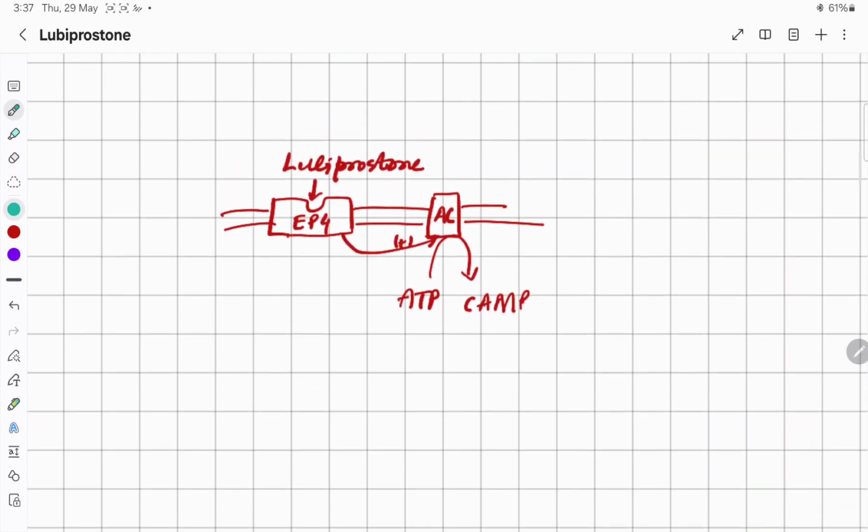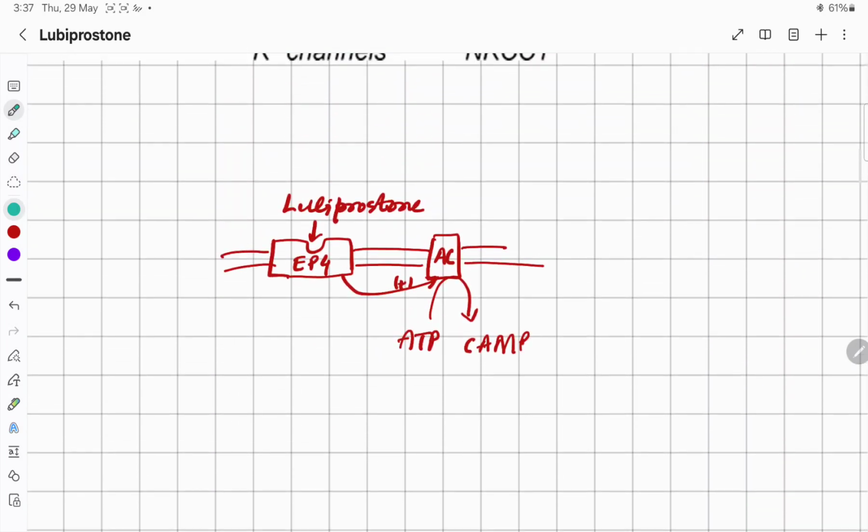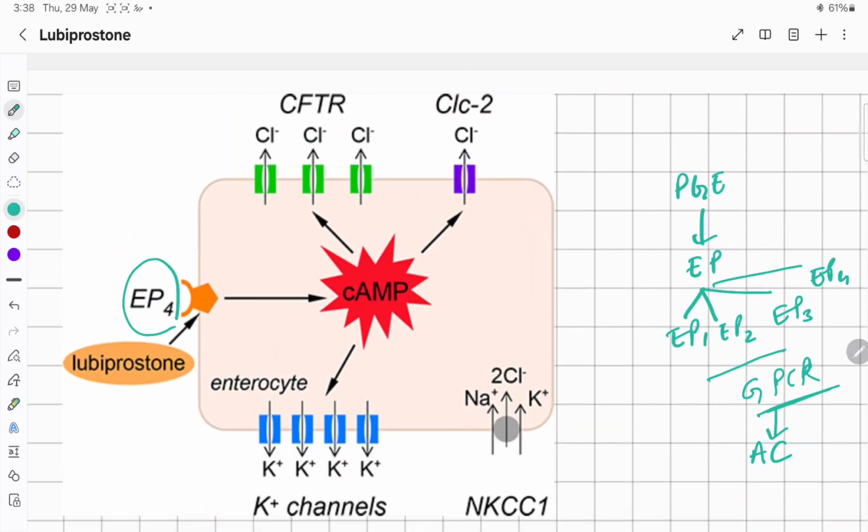So lubiprostone acts as an agonist of the EP4 receptor, activates adenylate cyclase, and produces cyclic AMP. That cyclic AMP acts as a second messenger to open the type 2 chloride channel and the CFTR associated chloride channel.